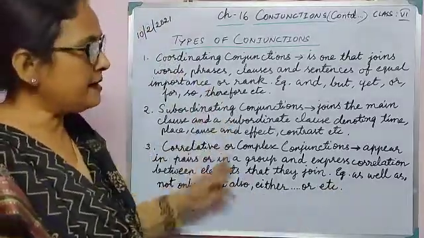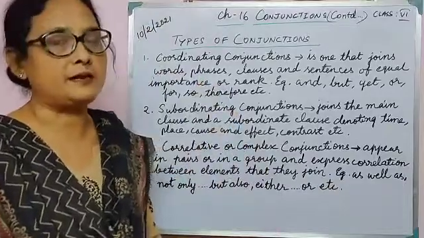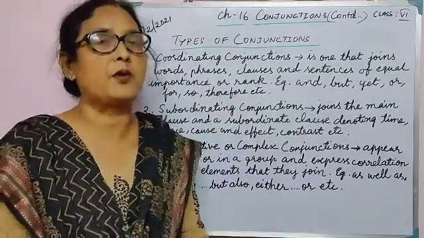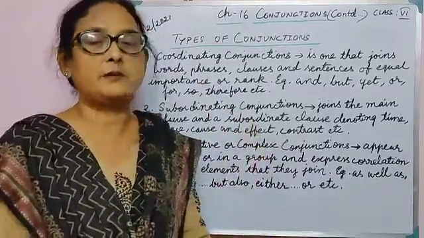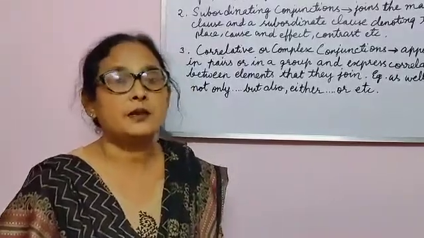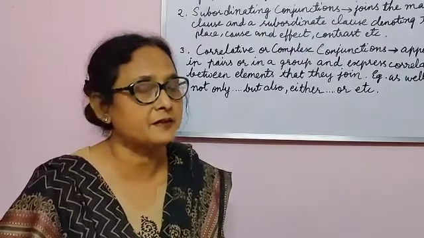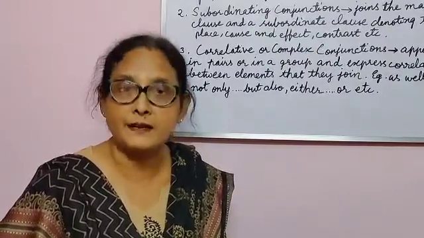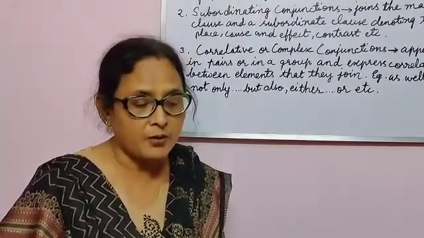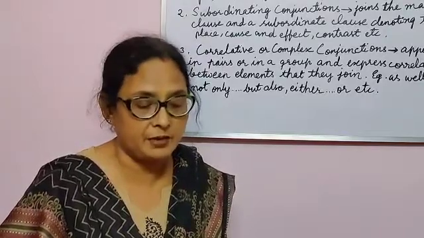Now I'll be detailing this from your book, so students, now open your book on this chapter. Open your book on page number 150. Firstly, we have the first conjunction, that is the coordinating conjunction. So now we are going to study the table that is given there.